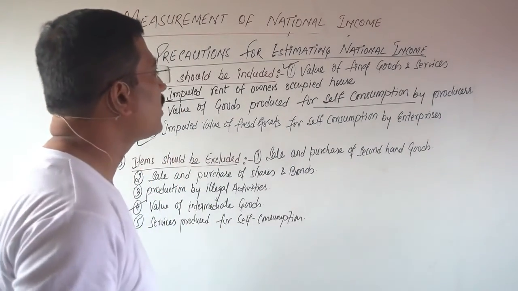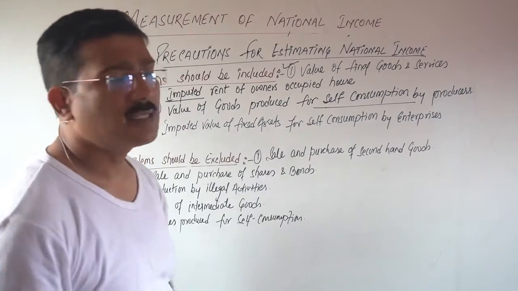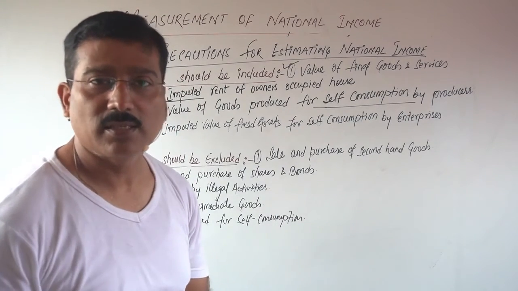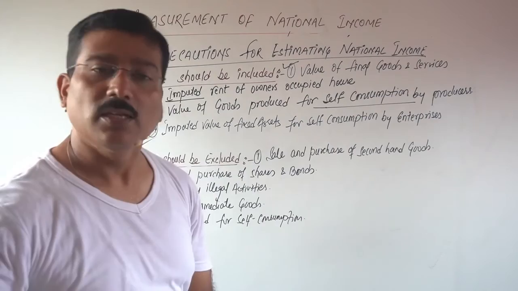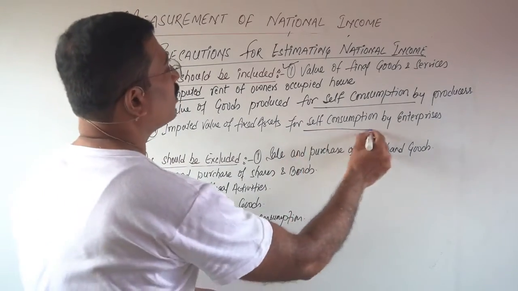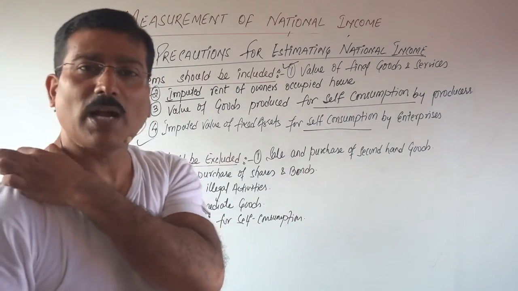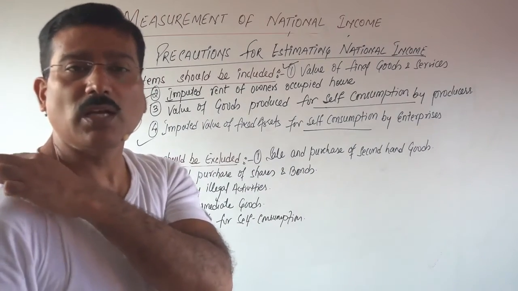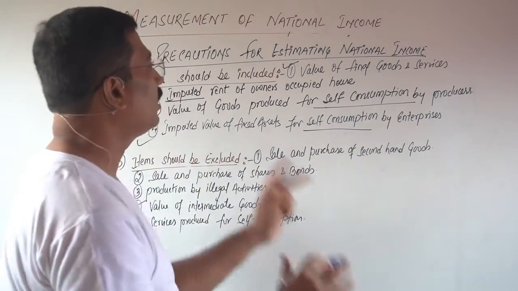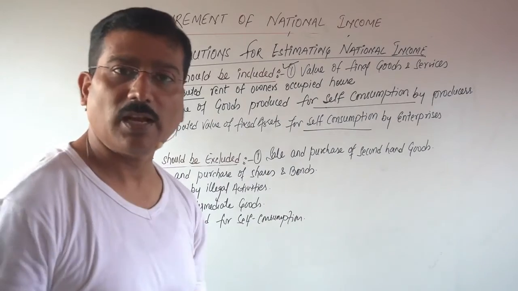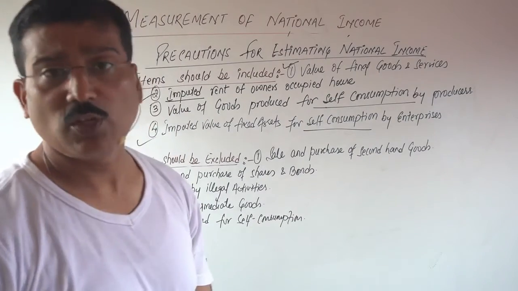Imputed value of fixed assets for self-consumption by enterprises. Some enterprises produce some assets that are not meant for sale, but for self-consumption. The same thing applies, that is also part of the total product of the country. So it will be included in the national income. Very clear? Now, what are the items which you will exclude?